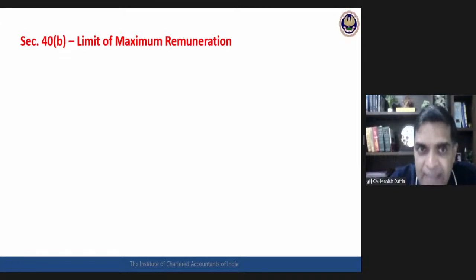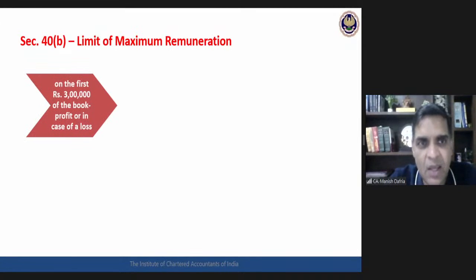What is that limit? Here we will again require a finer analysis of the language, which would be very, very important. Figures are there that need to be memorized, but apart from memorizing the figures, that finer understanding would also be involved. Let's see.